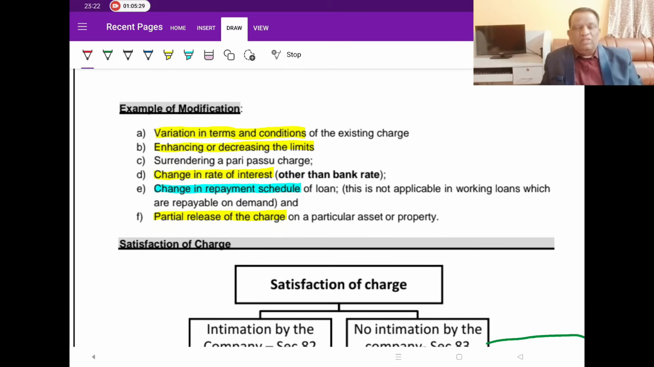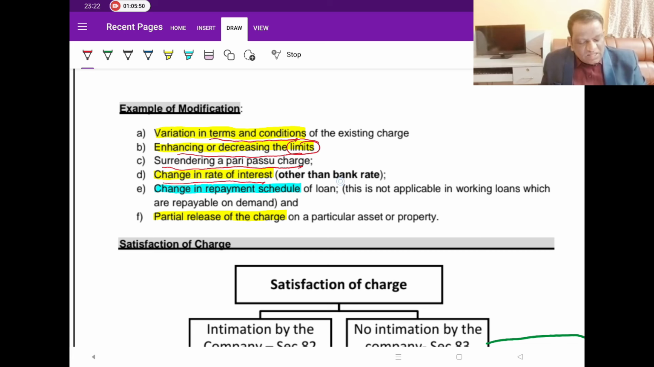Now, what are the examples of modification? Change can be anywhere. Either there is a variation in the terms and conditions, or there is a change in the limits given to you, the limit of the loan, working capital limits, whatever it is. Or it can be a surrendering of pari passu charge, or it can be a change of rate of interest.